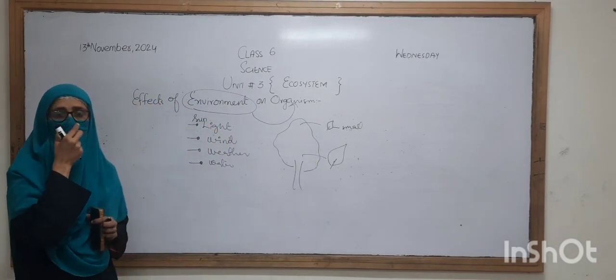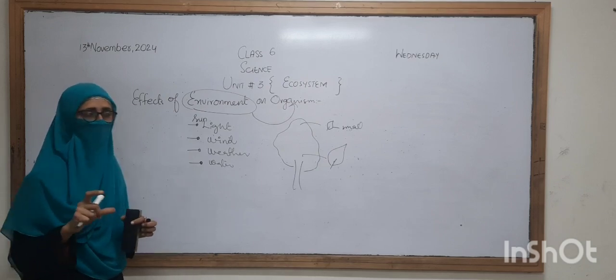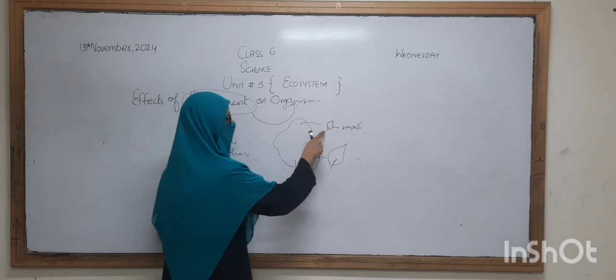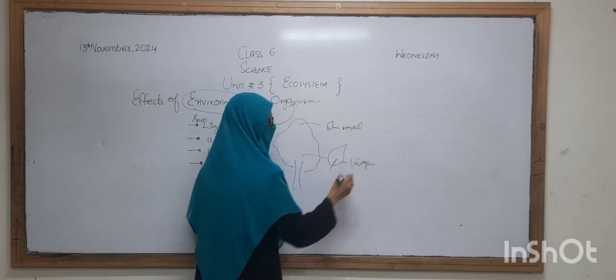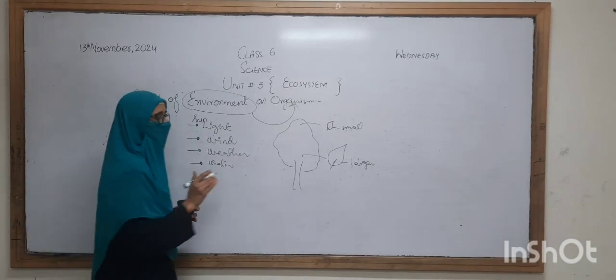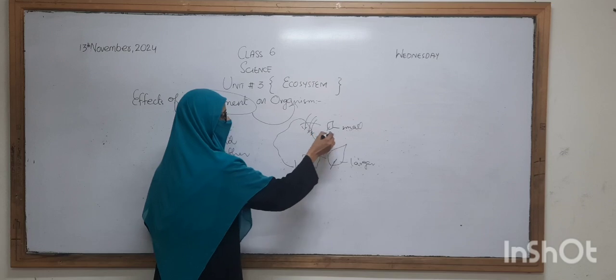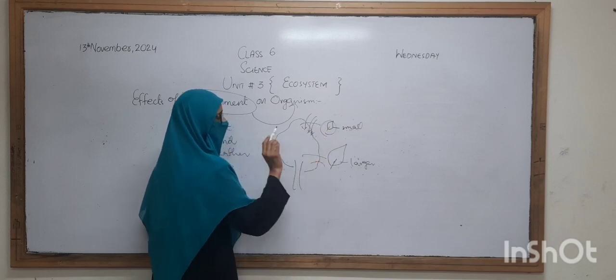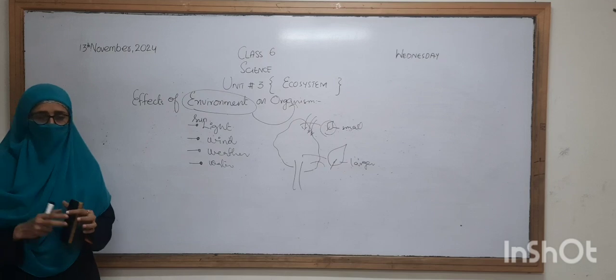The leaves in the lower part are much larger. In the upper part there is more sunlight, so the size is small as compared to the lower part of the plant.